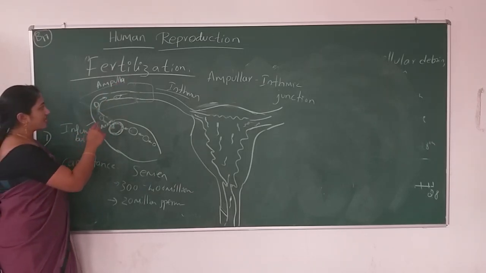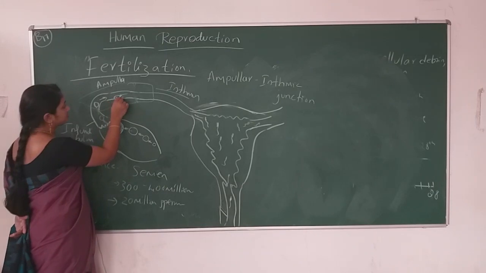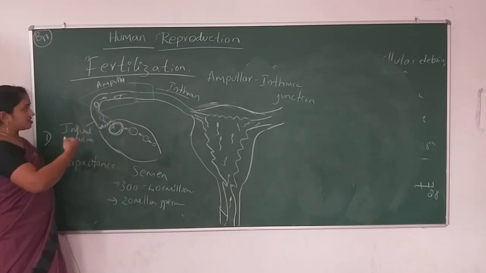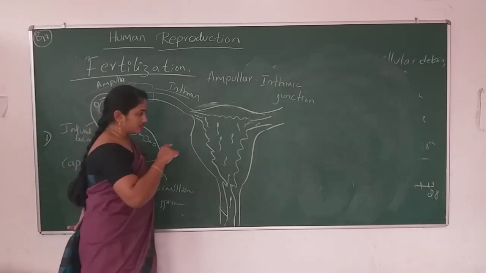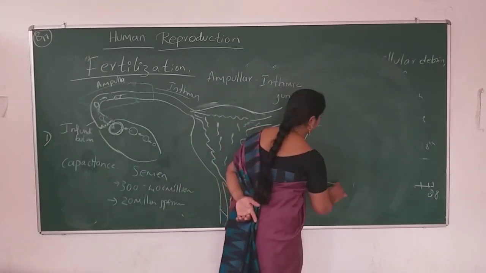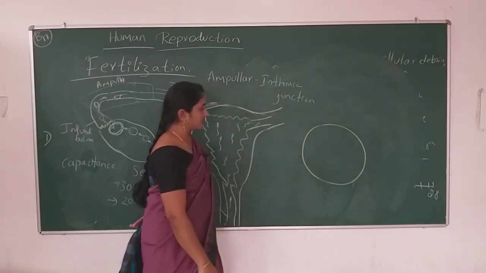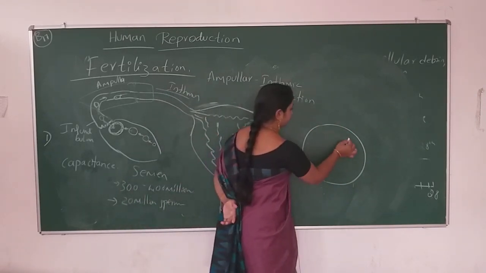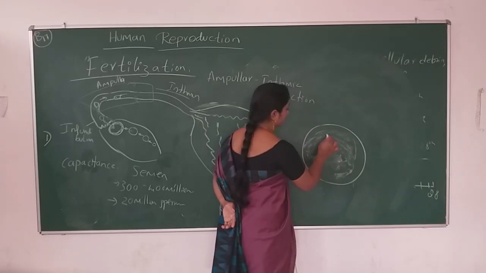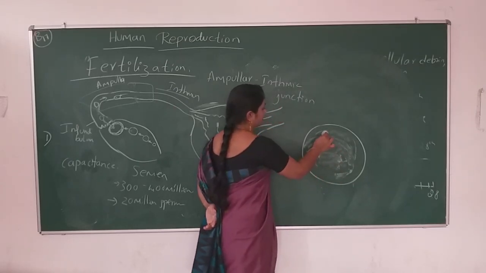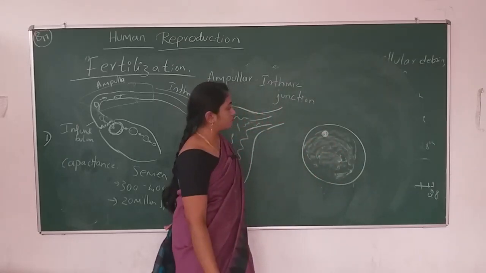Okay, so what will happen next? When the egg receives the sperm, let me draw here the secondary oocyte. On that day we studied the structure of that. What were the contents of that egg or the oocyte?